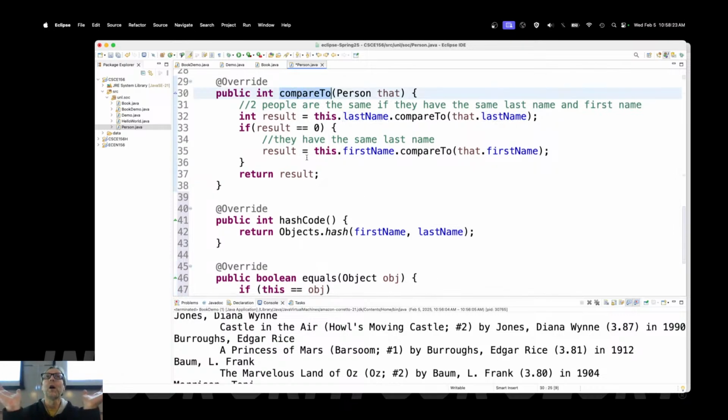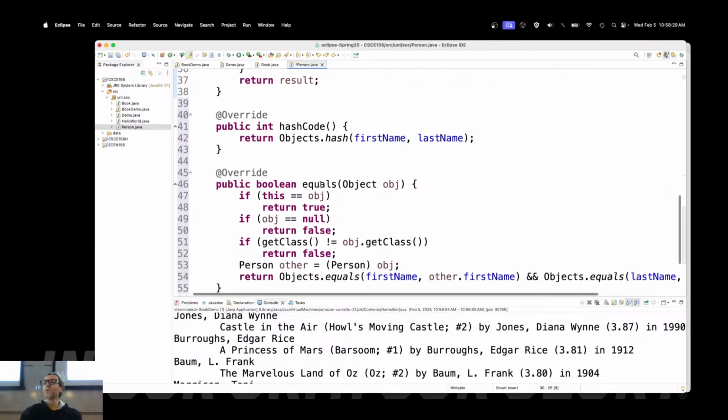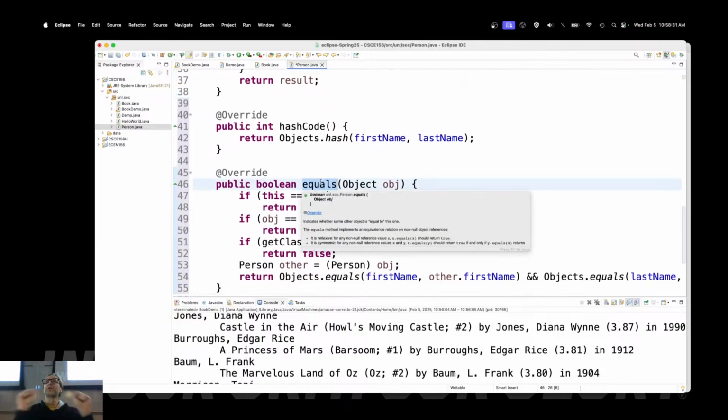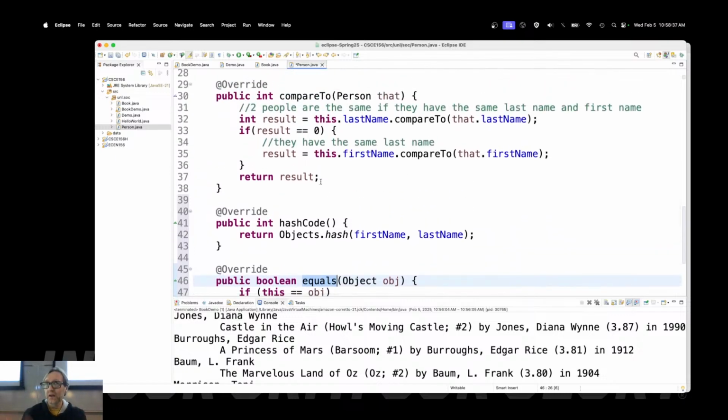CompareTo is more broad. CompareTo says it goes like this, or it's like this, or they're equal. Equals only gives me that third one, that they're equal or they're not equal. It doesn't tell me that A comes before B or B comes before A. So all 3 of these are needed in our demonstration here, right?